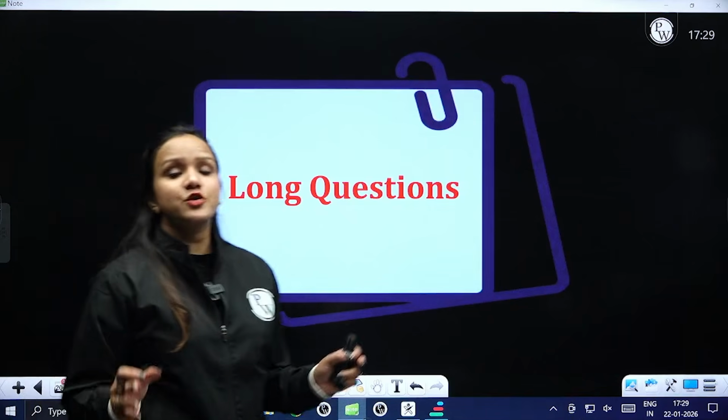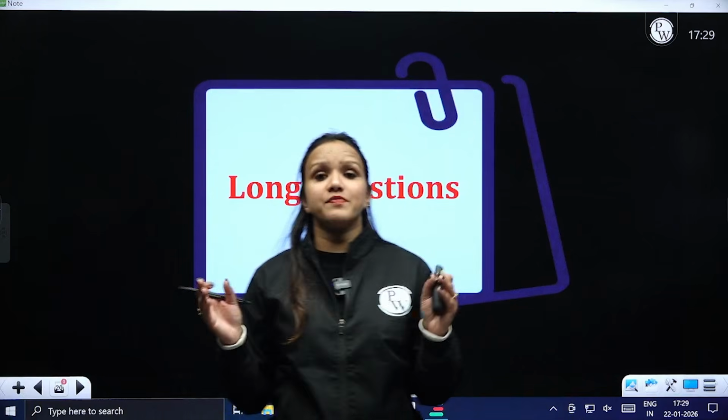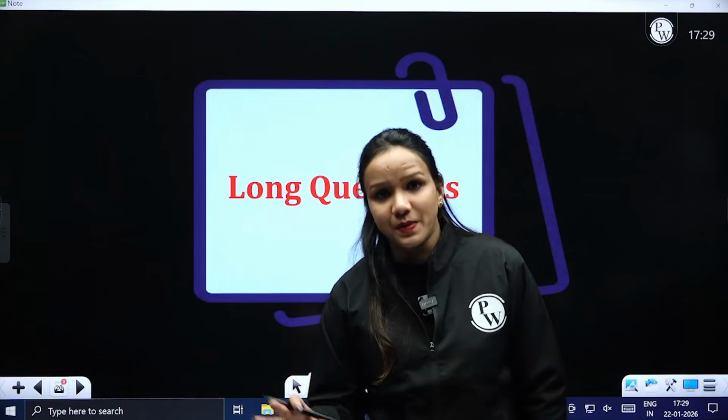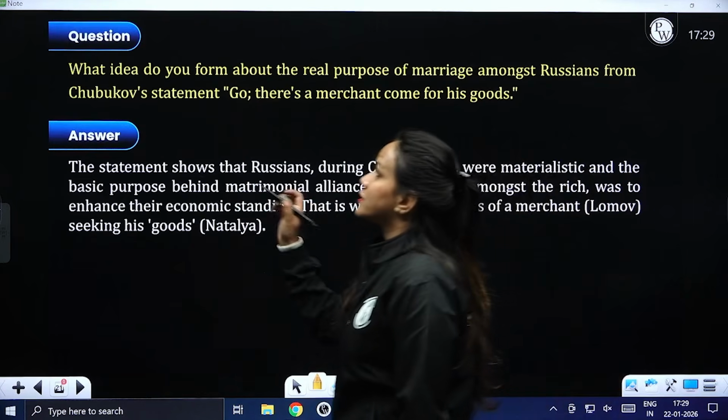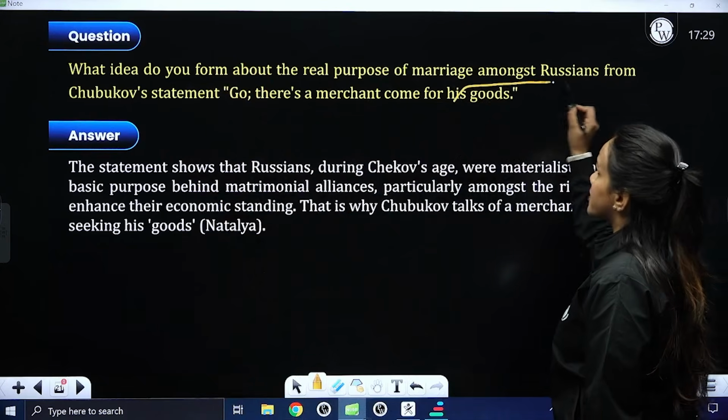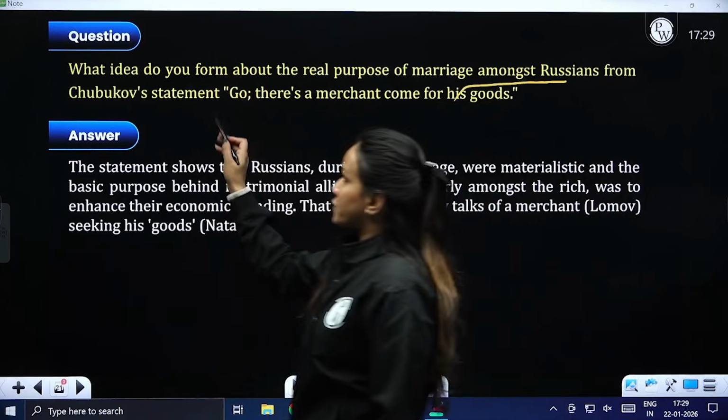So now let's proceed towards important long questions which have been collected from SQPs and previous year question papers for you all. Let's have a look. The first being one of the most important questions. What idea do you form about the real purpose of marriage amongst Russians from Chubukov's statement?